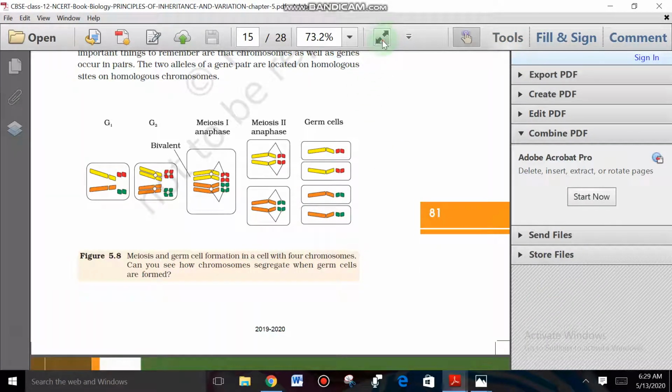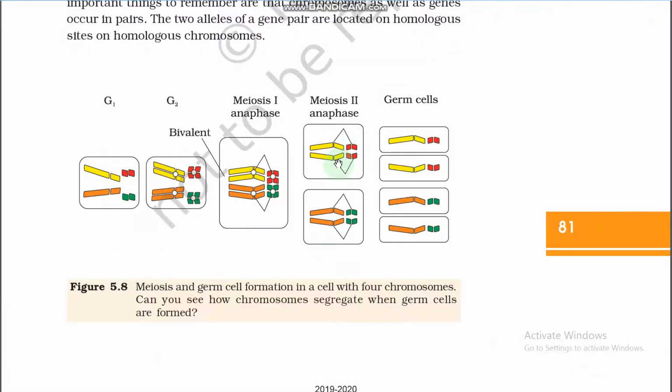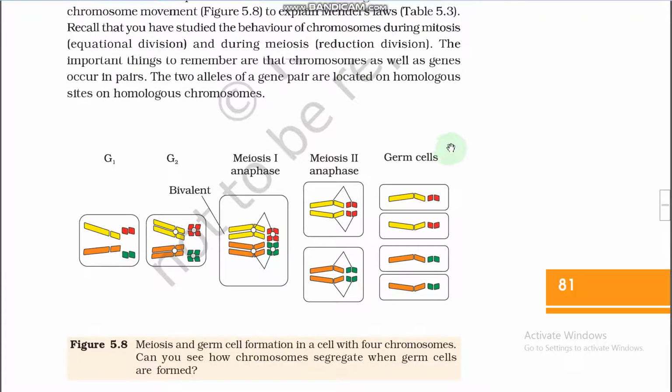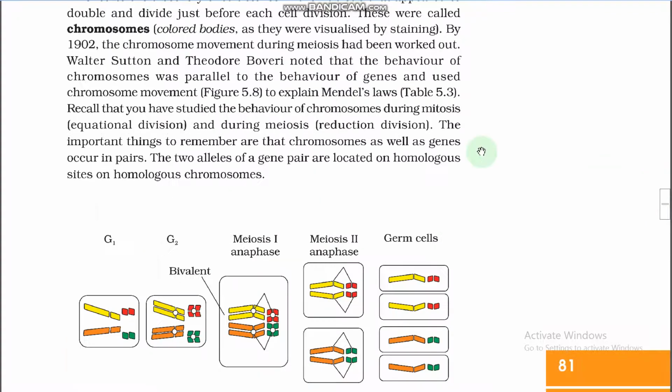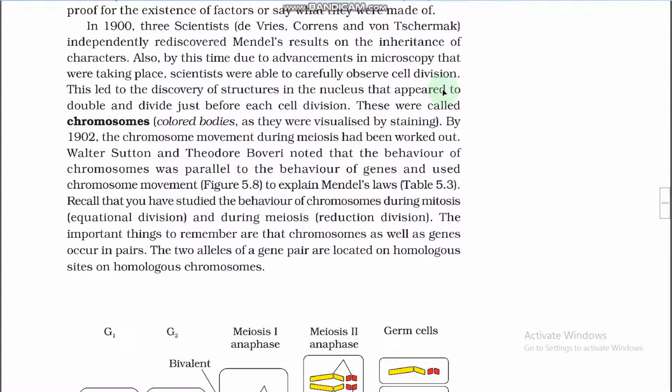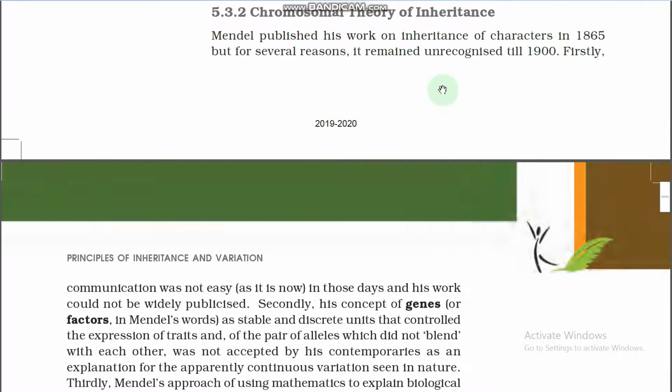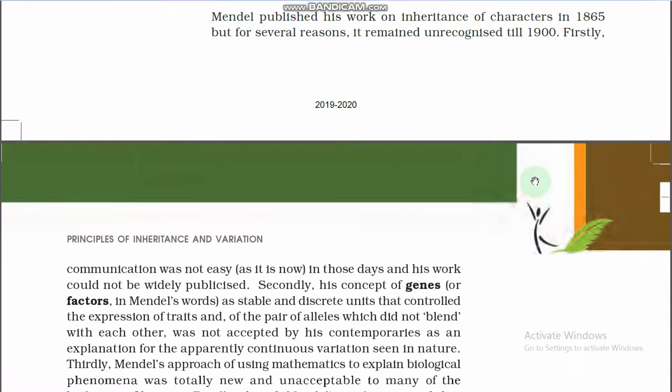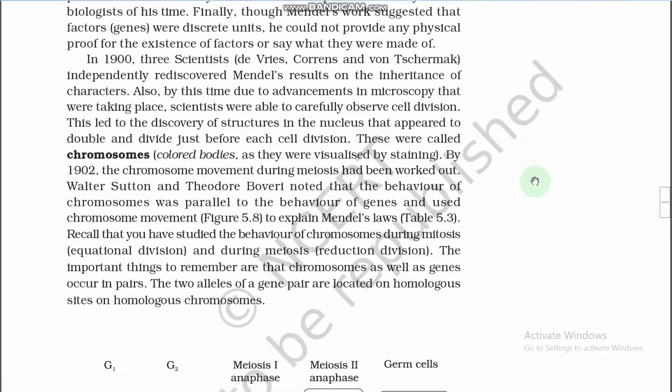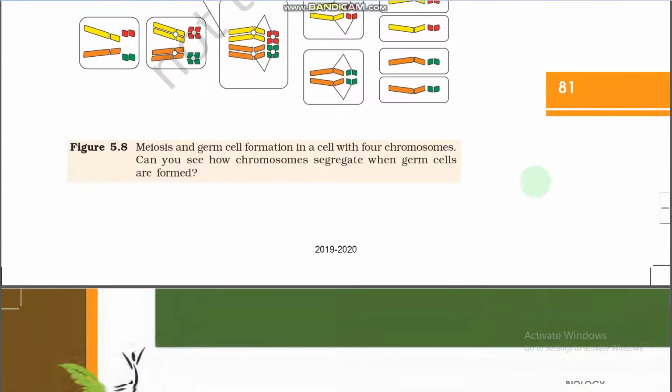So are you aware of cell division? In earlier classes we discussed cell division, right. There are two different types of cell division: mitosis and meiosis. In meiosis, the number of chromosomes is reduced. In mitosis, daughter cell formation takes place, right.